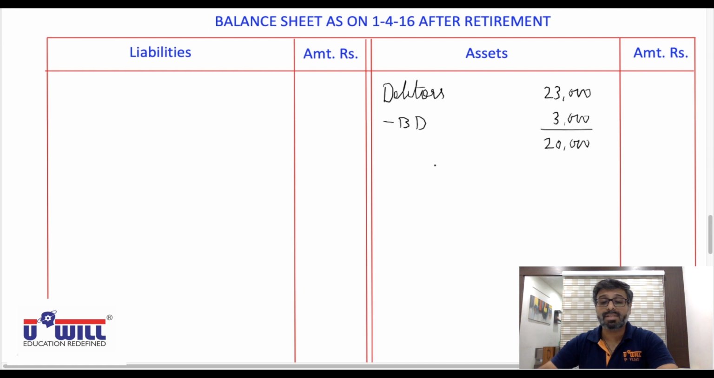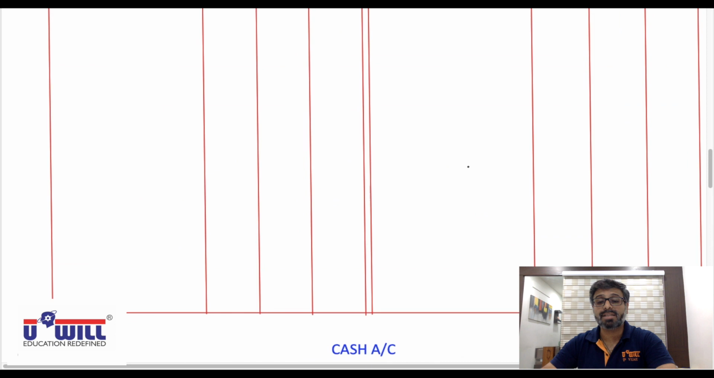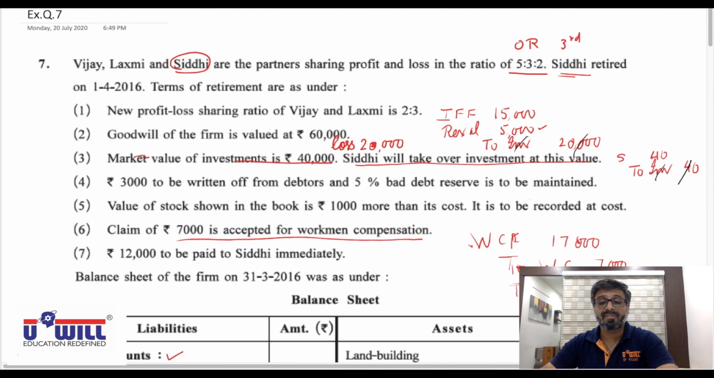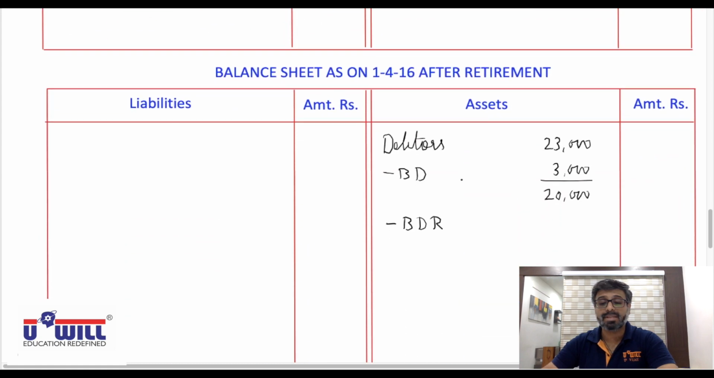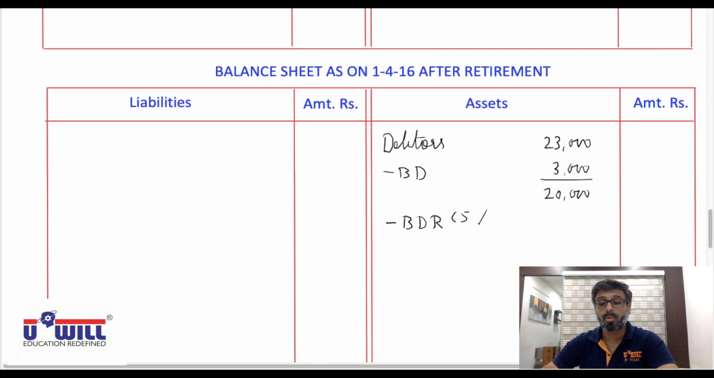Now from that we'll subtract bad debt reserve as per adjustment. So bad debt reserve as per adjustment is how much? 5% BDR is to be maintained. So 20,000's 5% BDR we will maintain, that is 1,000. Okay, 20,000 into 5%, 1,000. So outer column 19,000. Now effects.